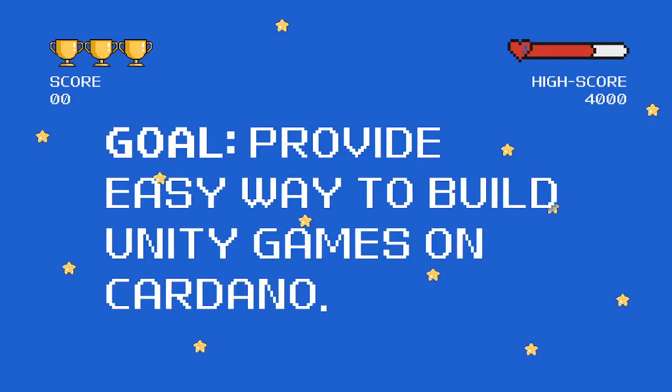For those of you that don't know, Unity is a framework, an SDK, and a set of tools to build games. And until now, we didn't really have an easy way to integrate with Cardano itself.